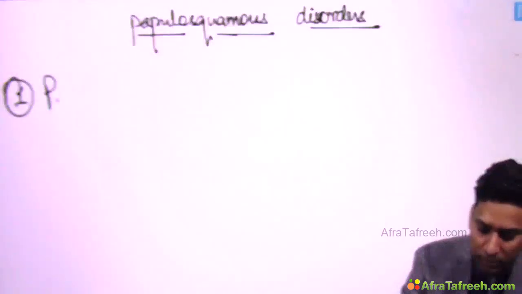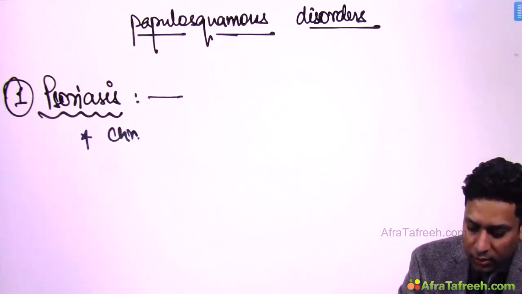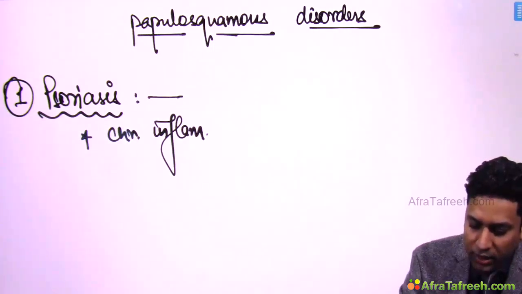So let us begin with psoriasis. Psoriasis is a chronic inflammatory condition.